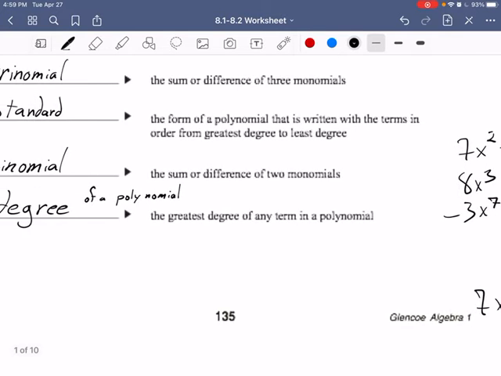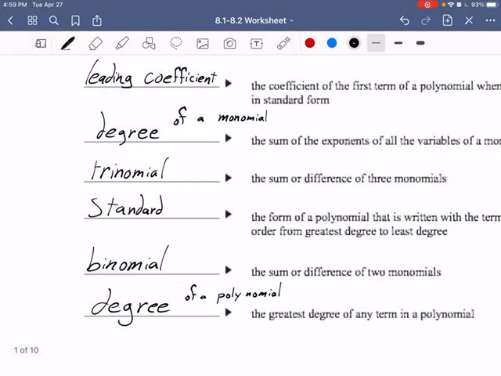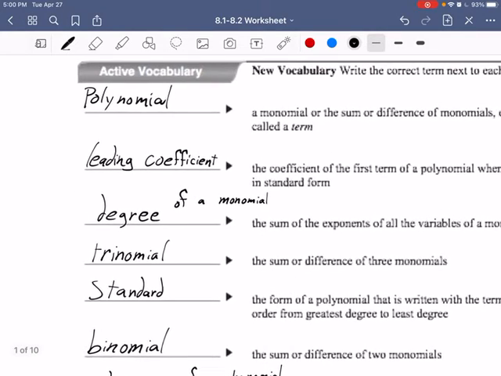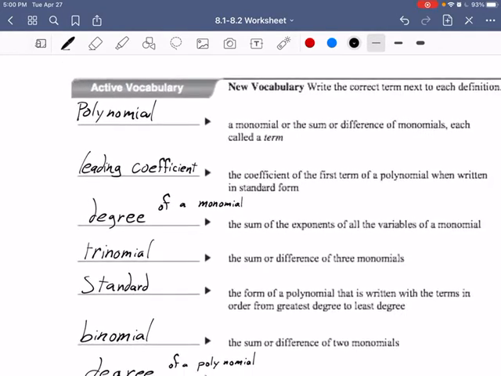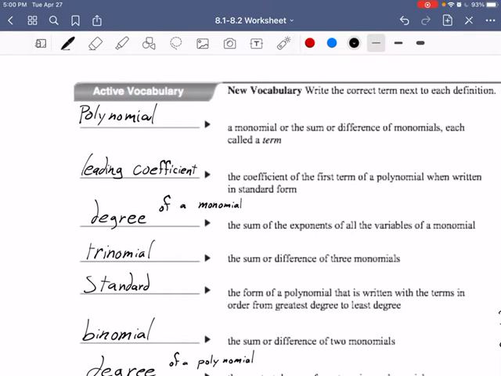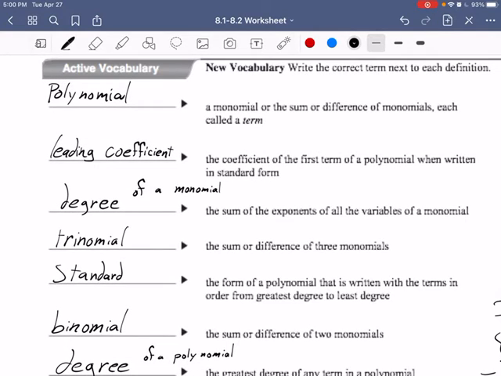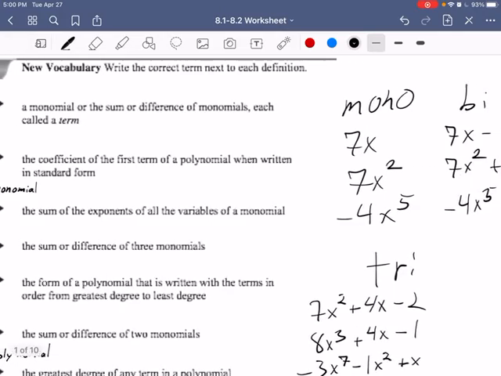Okay, and so talking about polynomials, a polynomial is a monomial, or the sum or difference of monomials, each called a term. Then you've got a leading coefficient. The leading coefficient is the first term of a polynomial when written in standard form. And standard form is kind of like how I did them over here, going in descending order.